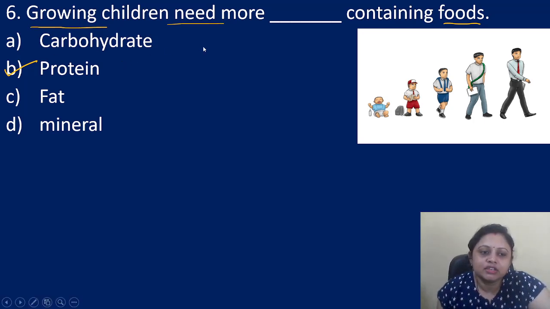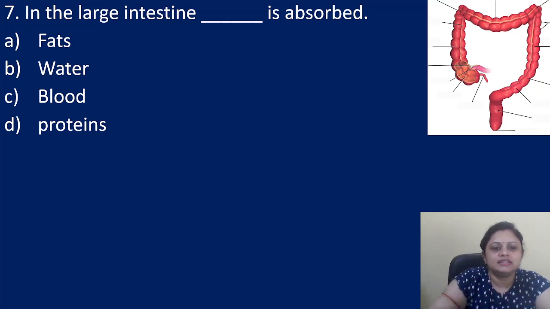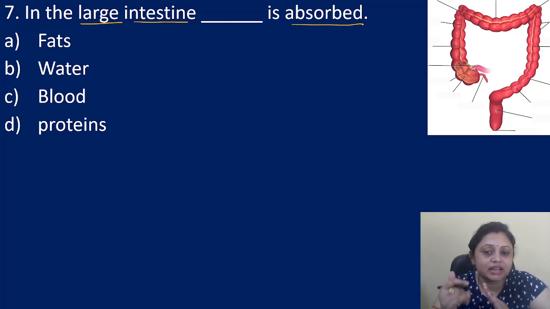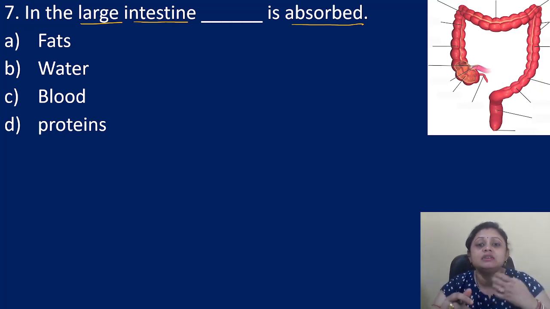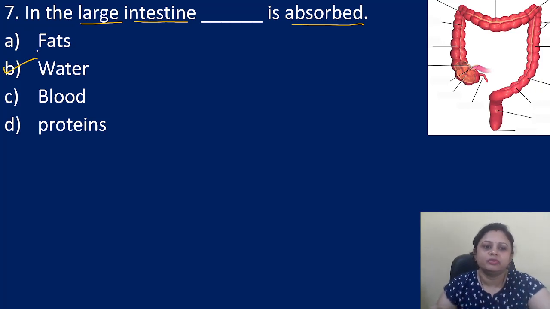The next question: in the large intestine, dash is absorbed. Option A, fats; B, water; C, blood; D, proteins. See, digestion is completed in the small intestine, right? So in the large intestine, what is absorbed? That is the water. Whatever excess water is there is absorbed. So the correct answer is option B, that is water.